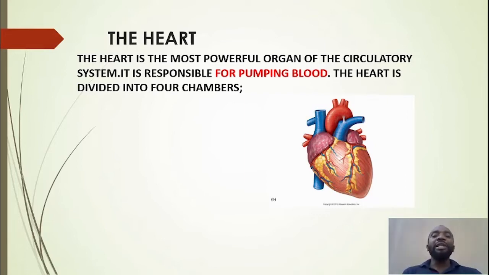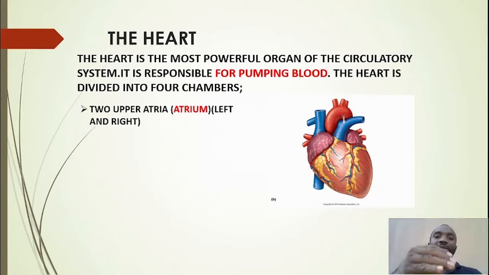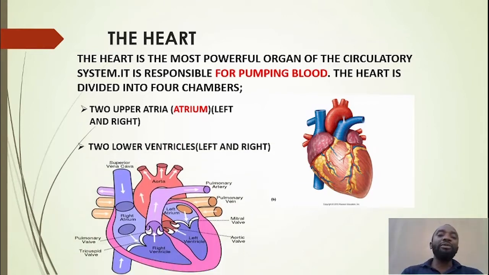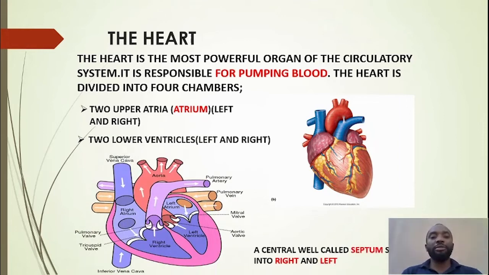Now, the heart is divided into four chambers. We have the two upper chambers, which we call the two upper atria, or in singular form, atrium. They are divided into the left atrium and the right atrium. Now we have the two lower chambers, which we call the ventricles, and they are also divided into the left ventricle and the right ventricle.